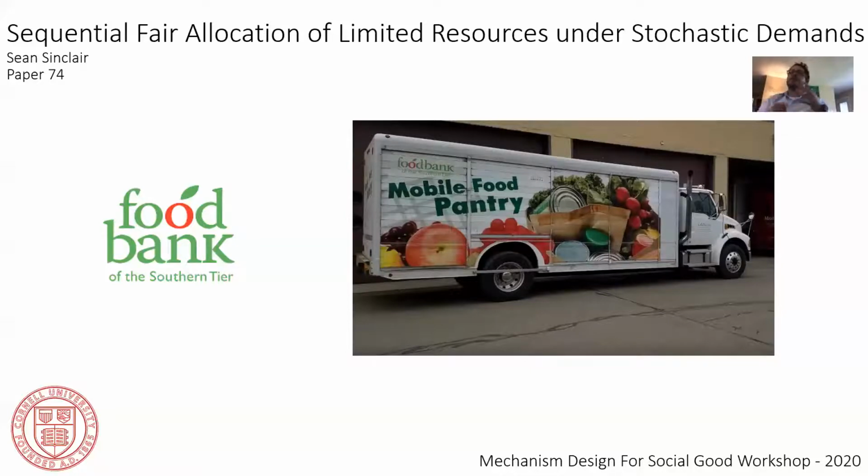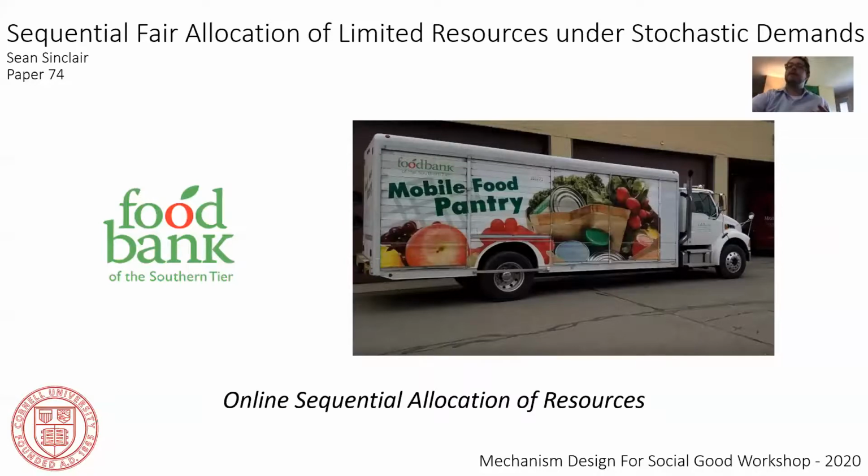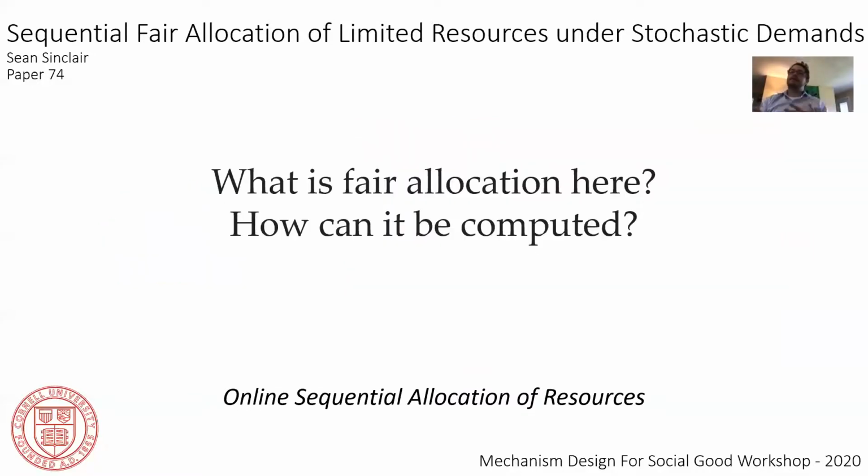What's important for these allocation decisions is that the truck needs to both adapt to the online realized demands for a given location, while also using the fact that there will be future locations that they need to make an allocation to. You can think of this problem as a problem of online sequential allocations of resources. And obviously in the food bank context, it's very important to think about what is a fair allocation in this situation and how can we even compute it.